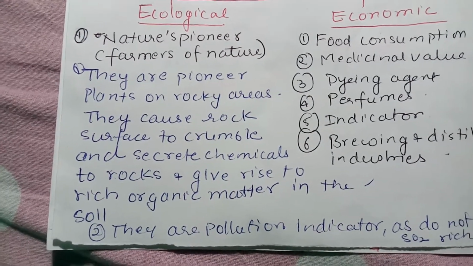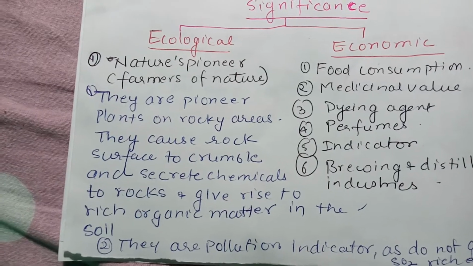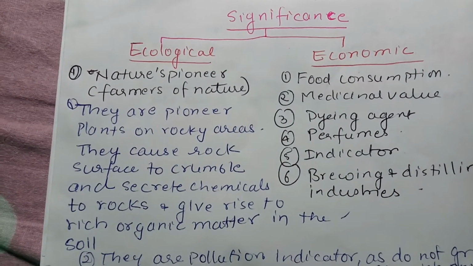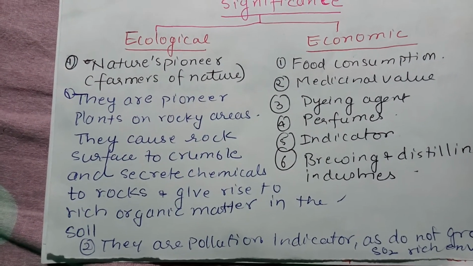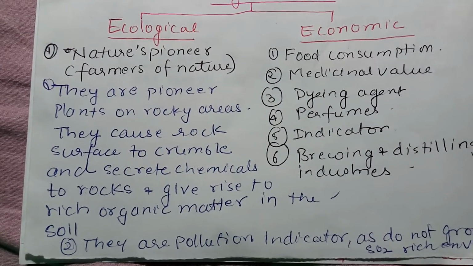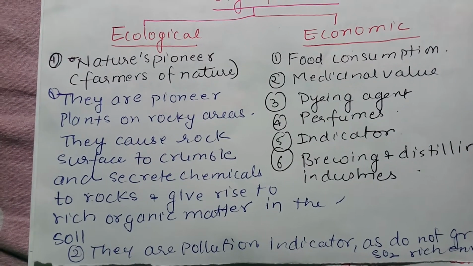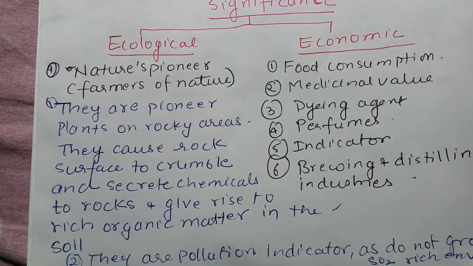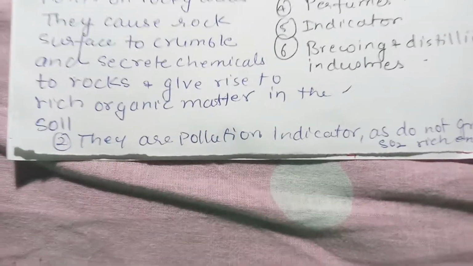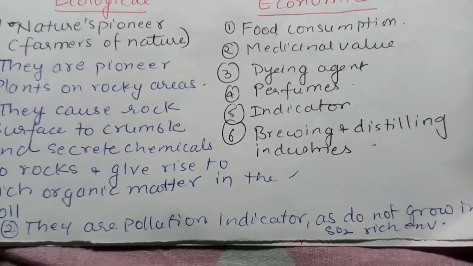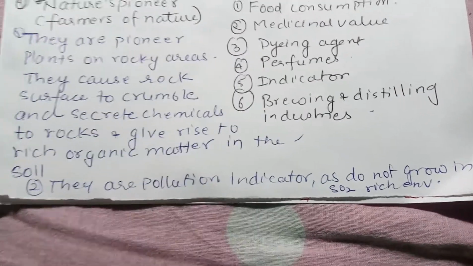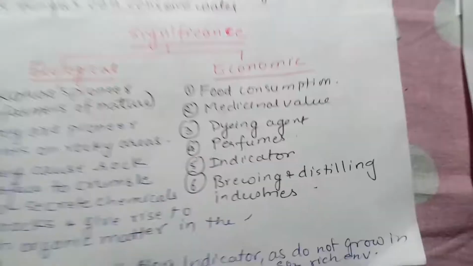So what they do, where there is rocks, there you can spread the lichens. These lichens will grow and spread over the rock and secrete their chemicals. These chemicals will start dissolving the rocks and release the mineral out of these rocks. So after some time, this rock is converted into soil, and on this soil other plants can grow. So who is the first one to grow on these rocks? They are lichens. So hence they are known as nature's pioneer. Then they are also indicator of pollution, because the lichen cannot grow in sulfur dioxide rich environment, so they disappear from that place. So hence they are also known as pollution indicators.